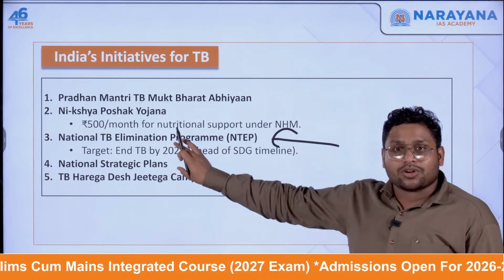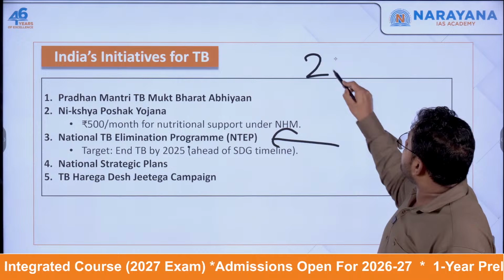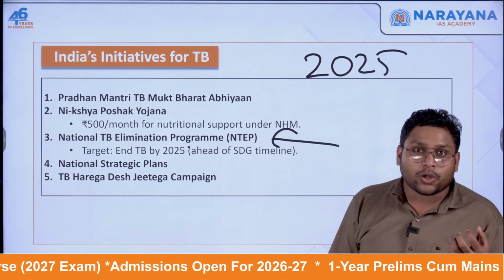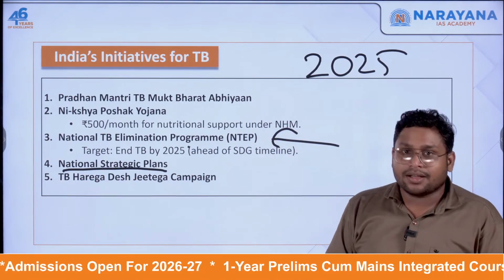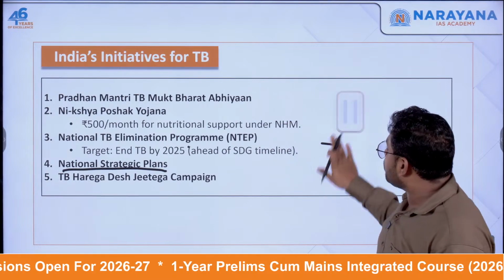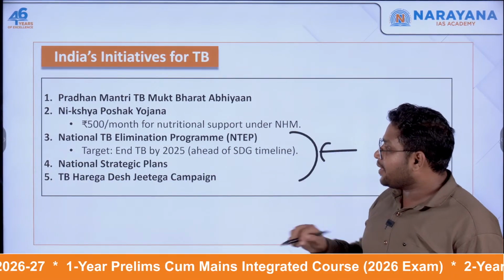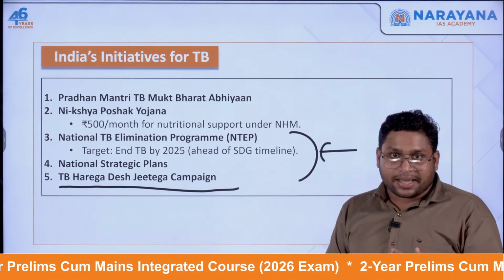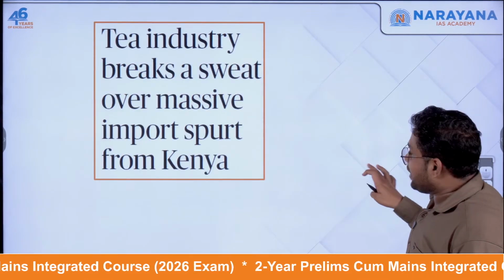Under this program, we said that we have to eradicate TB by 2025, 5 years prior to the SDG goal. For that, we brought the national strategic plan to implement. But we have not been very successful in doing this. Then the government brought the campaign, TB Harega, Desh Jeetega. All these initiatives are brought by the Government of India.